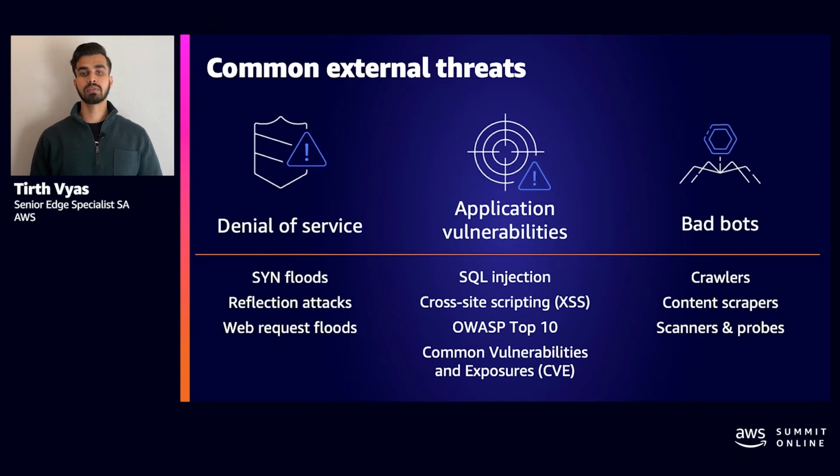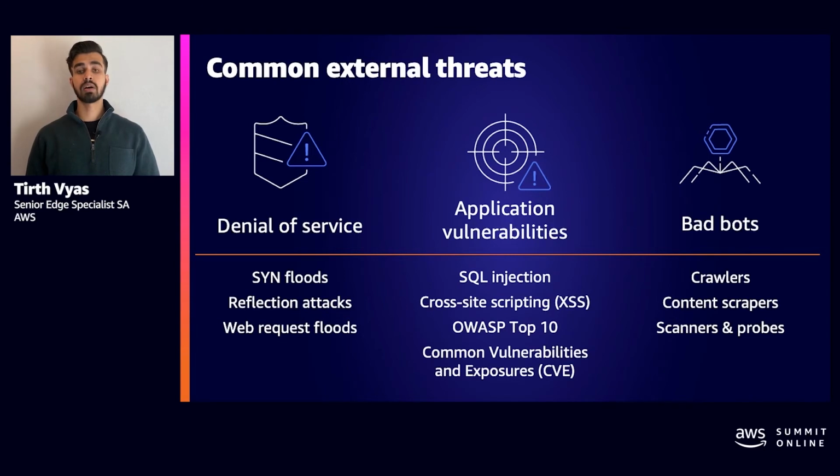Web request floods, on the other hand, are sophisticated layer 7 attacks where excessive requests that look legitimate hit your application. We also want to talk about application-specific threats. These threat exploits can be targeted at your application code, for example, SQL injection, or they can exploit your underlying platform, for example, Apache or Tomcat.